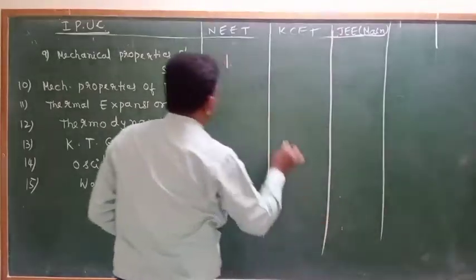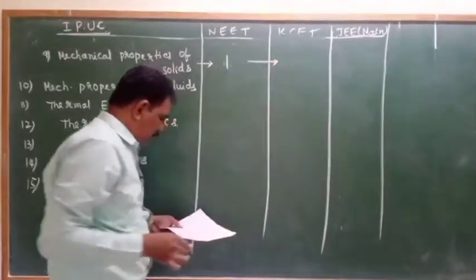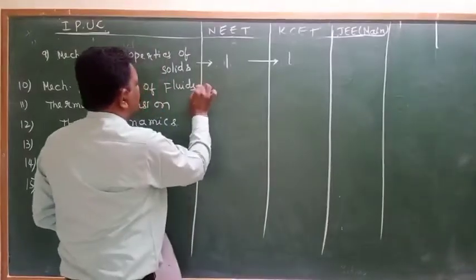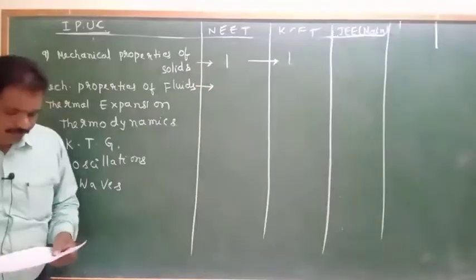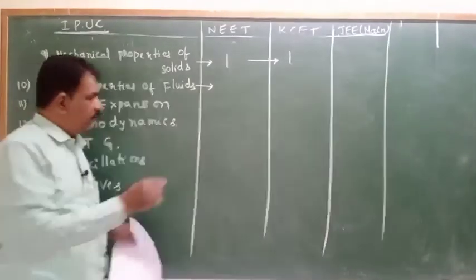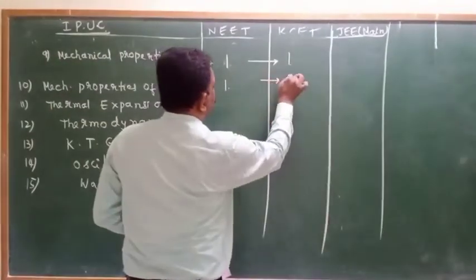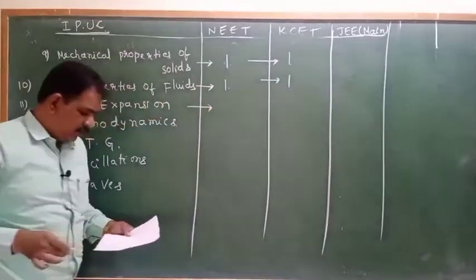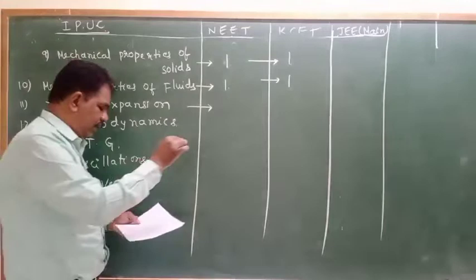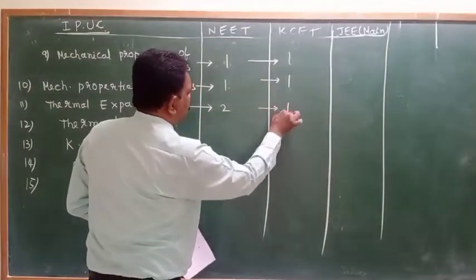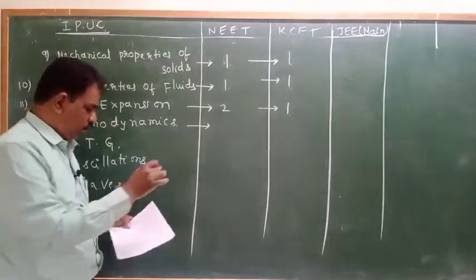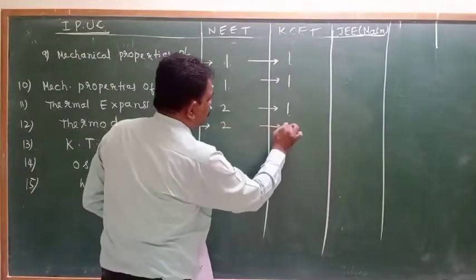Similarly, one question, it will be there in the CET. If you consider fluids, 1. Thermal expansion, if we consider, 2 questions in the NEET, 1 question in the CET. Thermodynamics, 2. Here also 2.